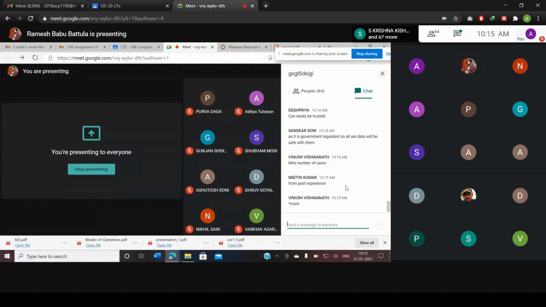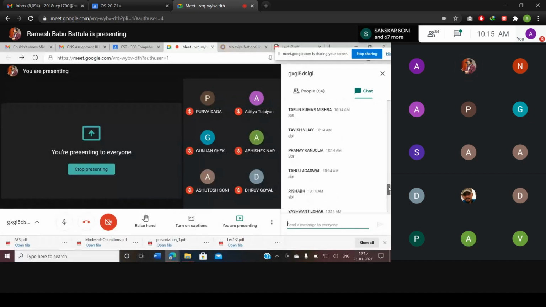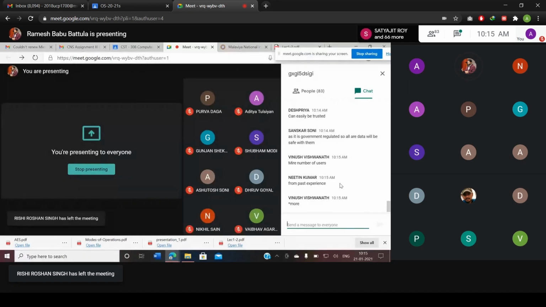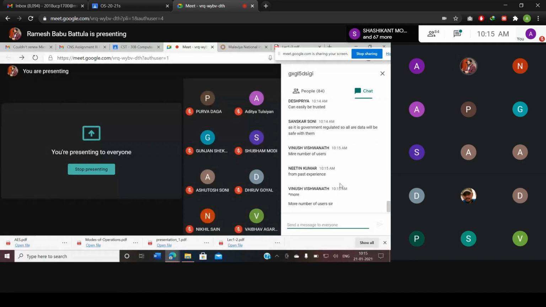Vinush, what more? Here you need to observe the one-time password: whether the SBI one-time password has more digits, or the ICICI password has more digits. That's enough to understand the level of security they're maintaining. More users are there in SBI, and trust is also there, because it's government banking. But I'm talking about the security aspect.